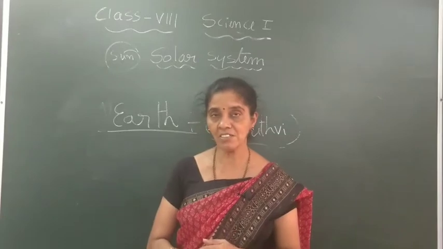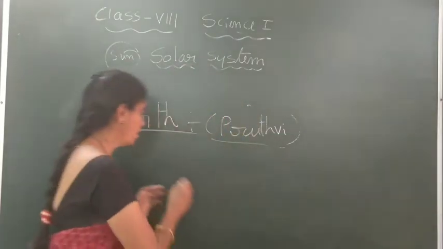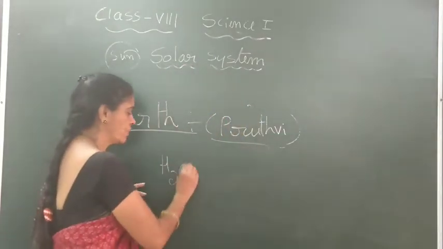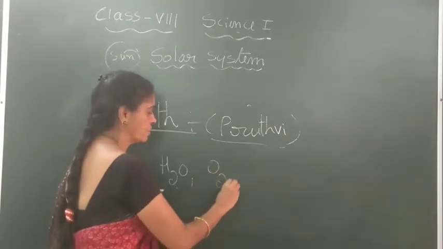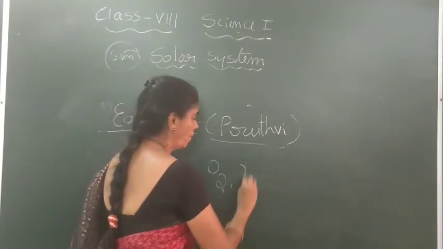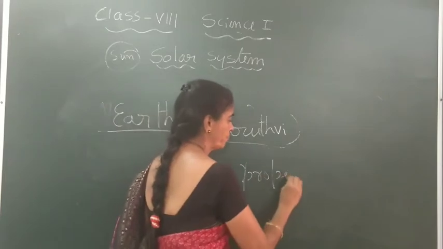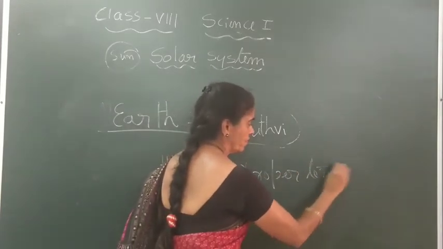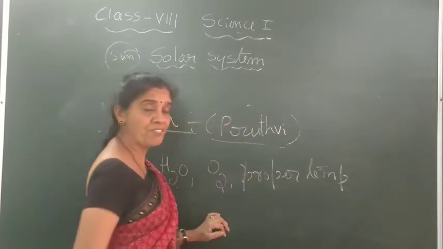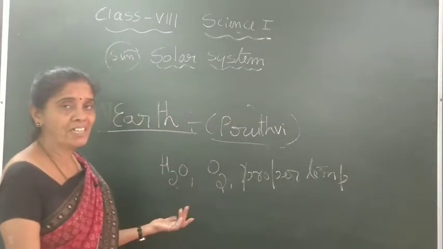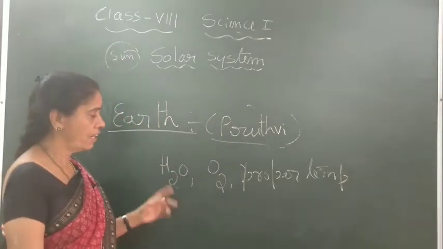So that is the reason. What we have is the very important thing, water, and in the air we have oxygen, and we have a normal, proper temperature. All these things make life exist on this planet Earth.